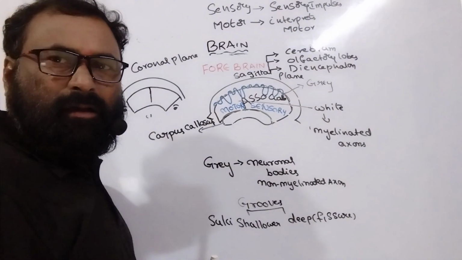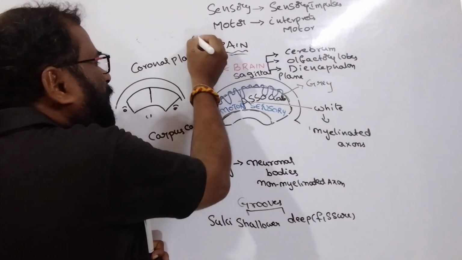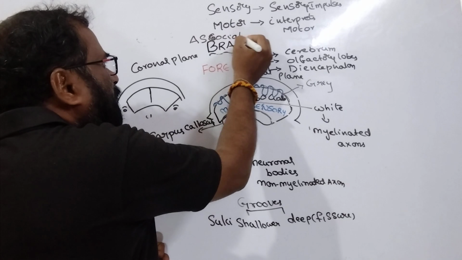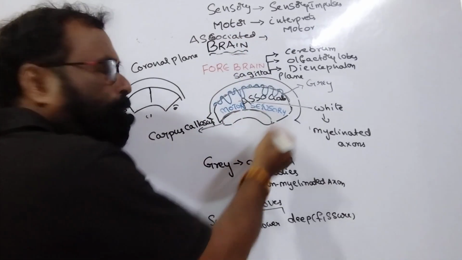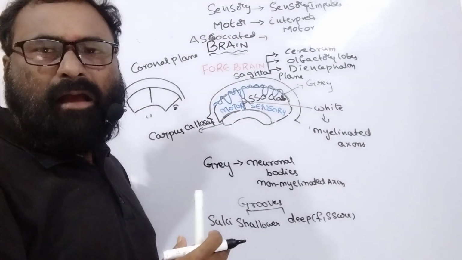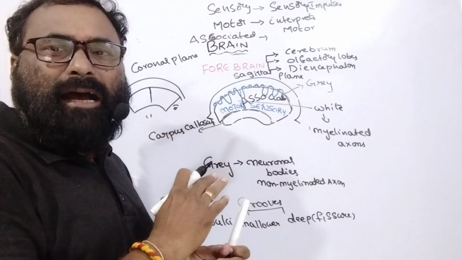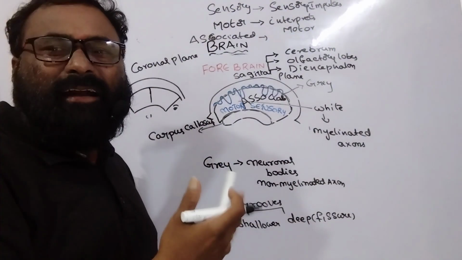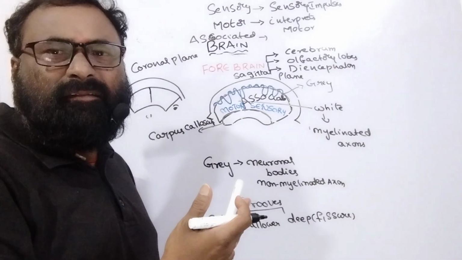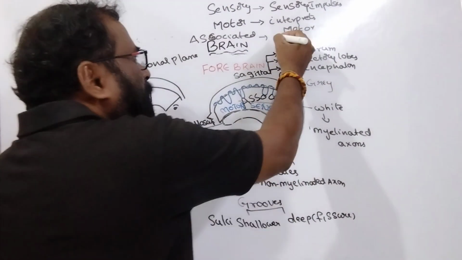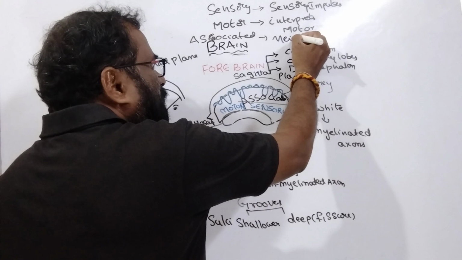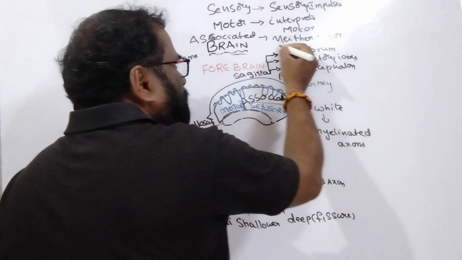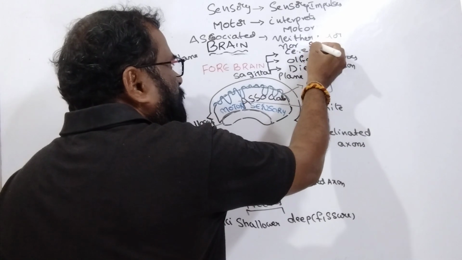Then there are the association areas, which occupy more space. They are neither motor nor sensory.